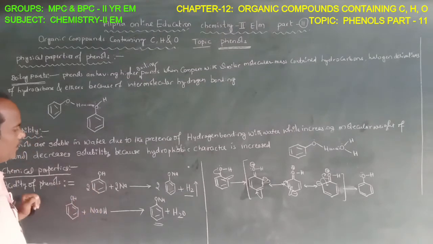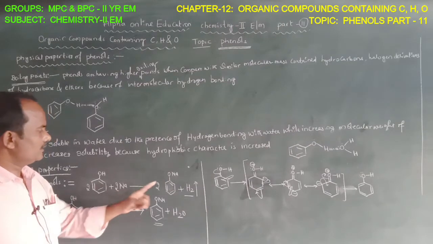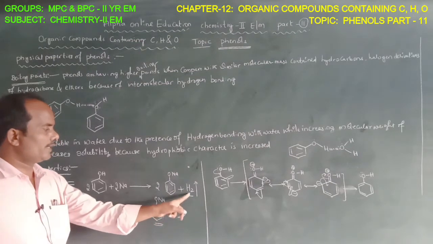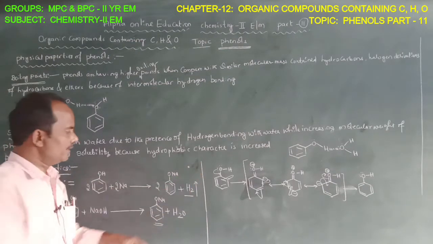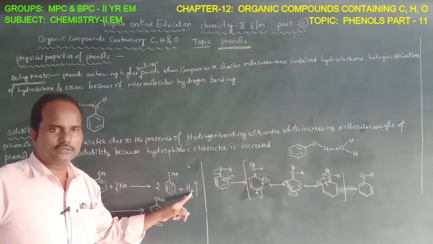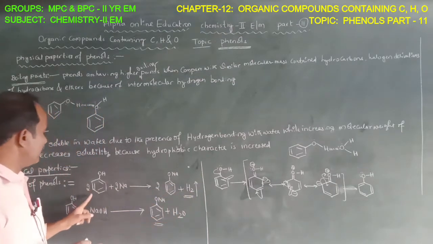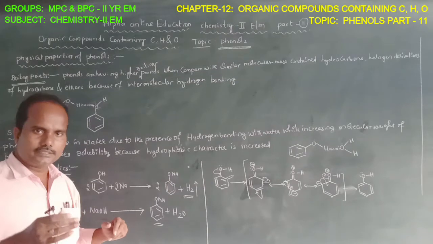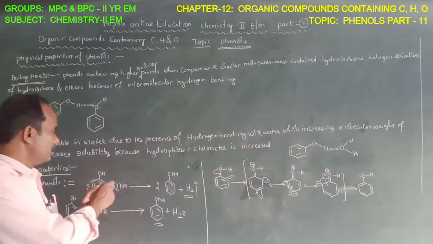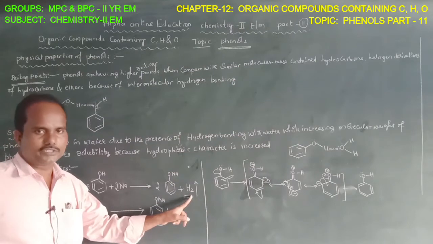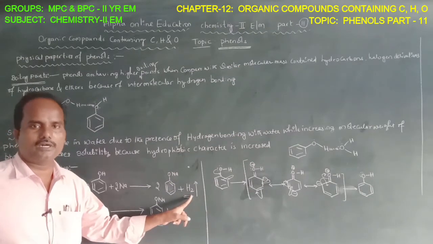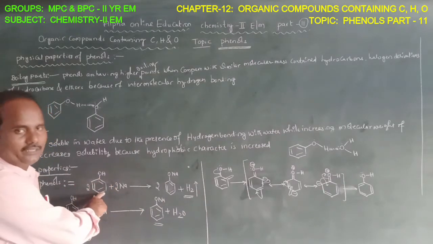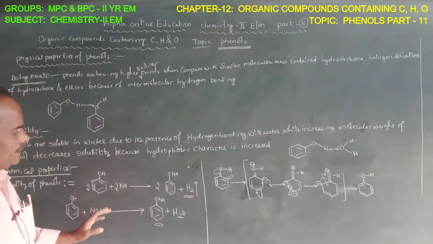When phenol is treated with sodium metal, sodium phenoxide salt is formed and hydrogen gas is evolved. Based on the evolution of hydrogen gas, phenol is considered an acid. The reason is that, in general, acids interact with metals and form hydrogen gas. That is the basic property of acids. This basic property of acids is exhibited by phenol. That's why phenol is an acid.